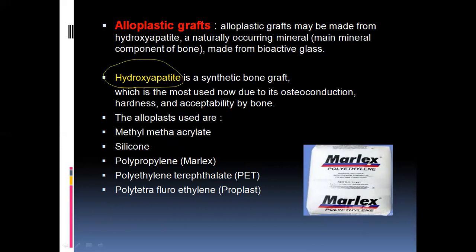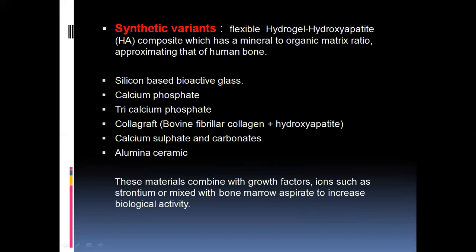So hydroxyapatite is a mostly used graft material, and as we all know, hydroxyapatite consists of mainly calcium and phosphate. Now coming to the synthetic variants, there are different types of synthetic variants of the grafts, which these days are much more used because of their flexible properties. The silicon based bioactive glass, calcium phosphate, tricalcium phosphate, colla graft, and alumina ceramic all come under the synthetic variants of the grafts, one type of the alloplastic graft materials.